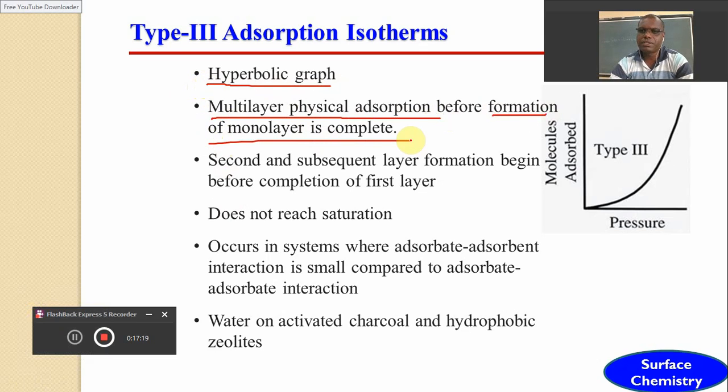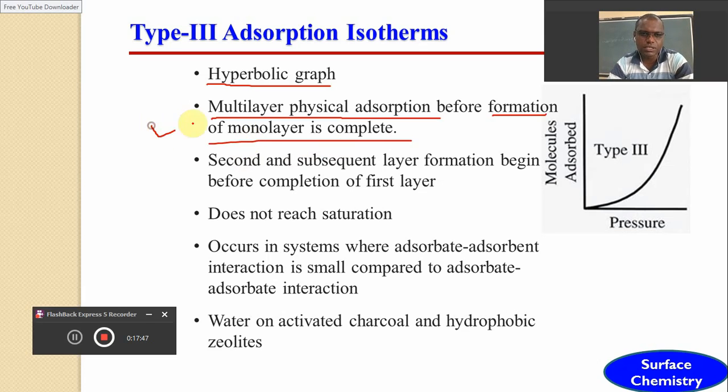Initially, dear friends, if you remember the type 2 adsorption isotherm, initially the monolayer adsorption gets completed, and then the process of multilayer adsorption gets started.